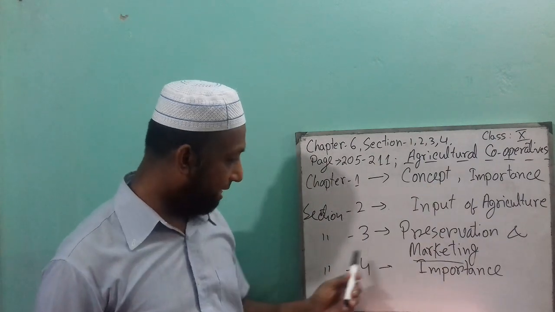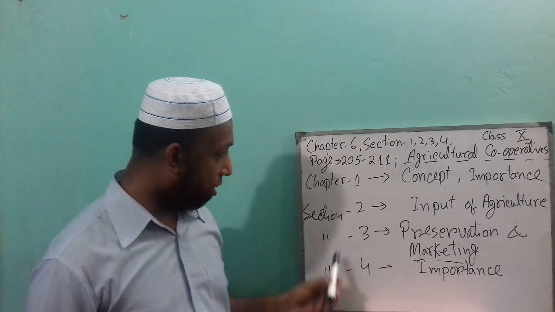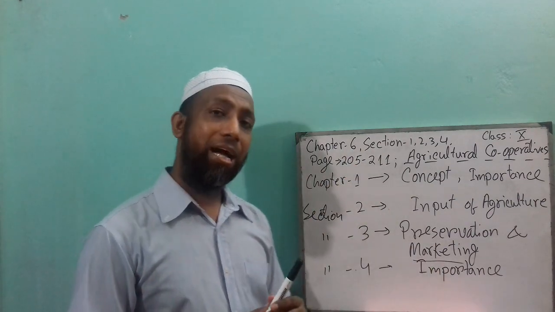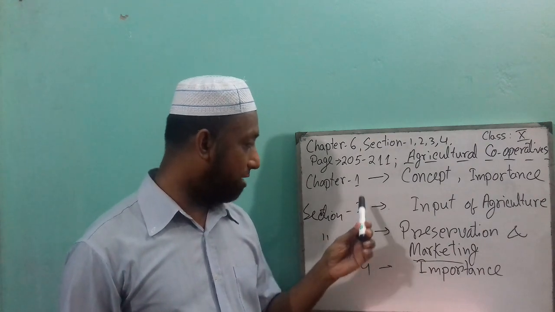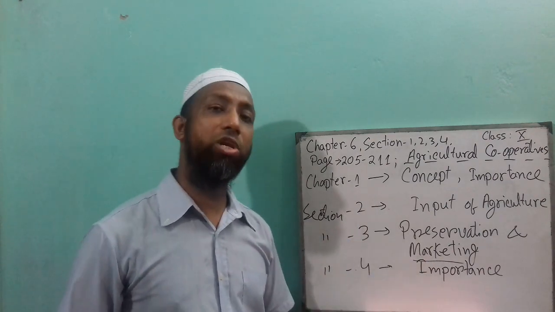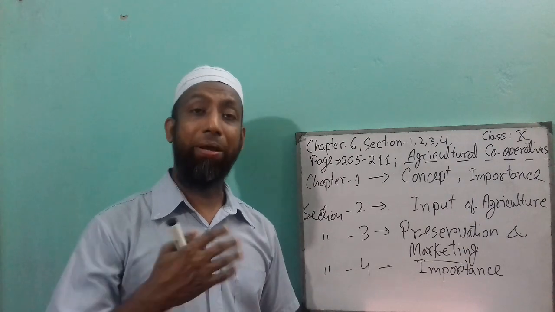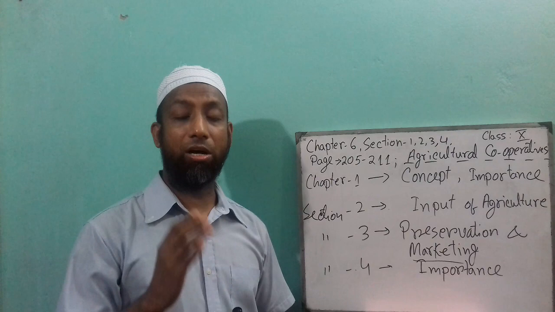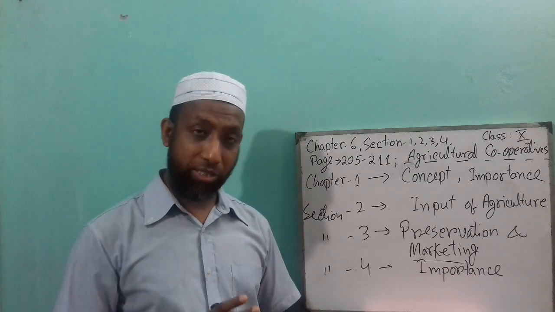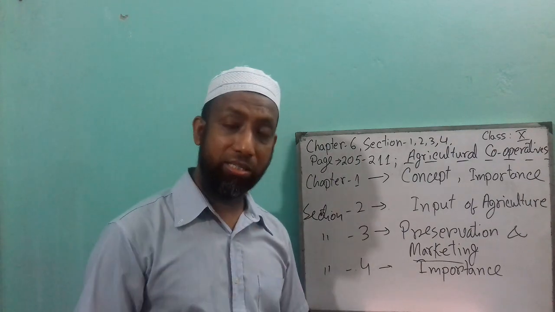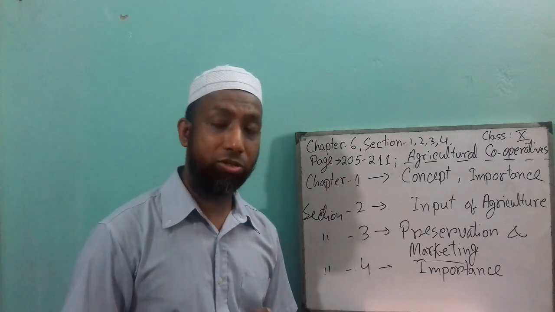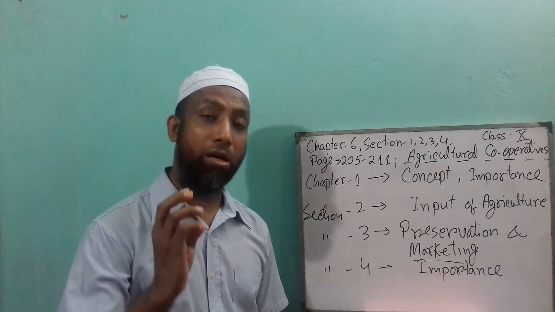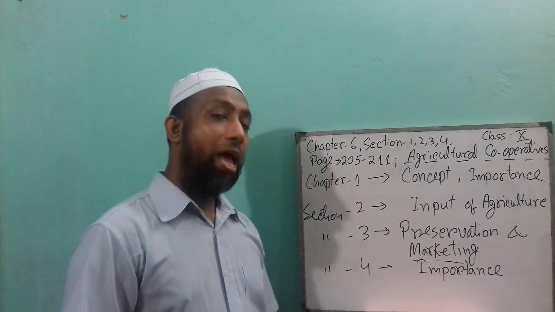The next section is the last section of this chapter, which is importance. When I discussed sections 1, 2, 3, I already discussed the importance as well, because I told you there are 5 sectors of agriculture: the crop sector, the fisheries sector, the livestock sector, the poultry sector, and the forest sector.